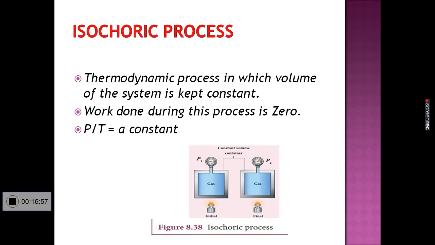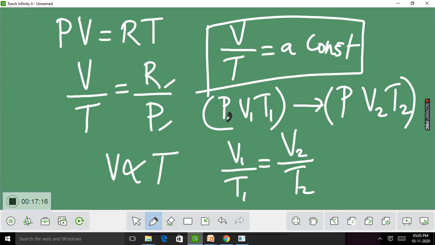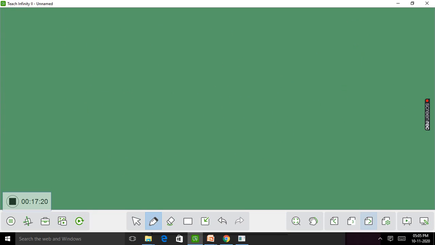The next type of process is isochoric process. It is a thermodynamic process in which the volume of the system is kept constant. Therefore, work done during this process is zero. Again, for 1 mole of an ideal gas, we have PV equal to RT.